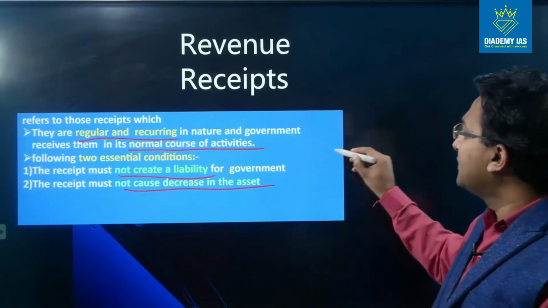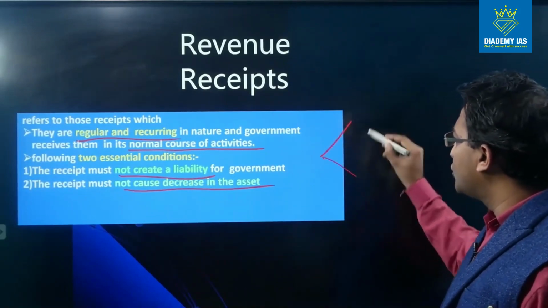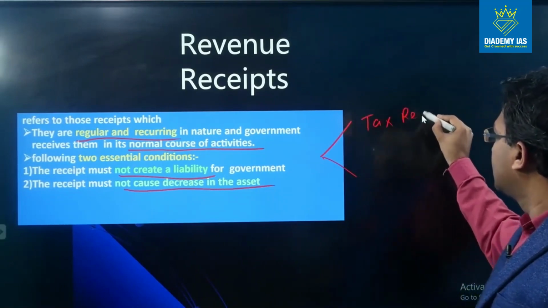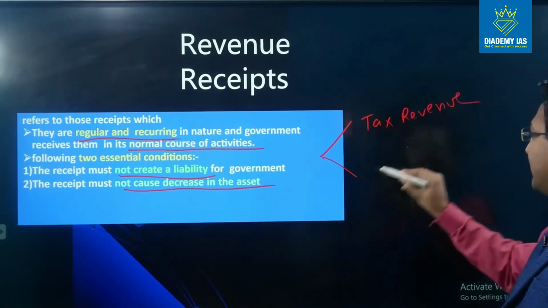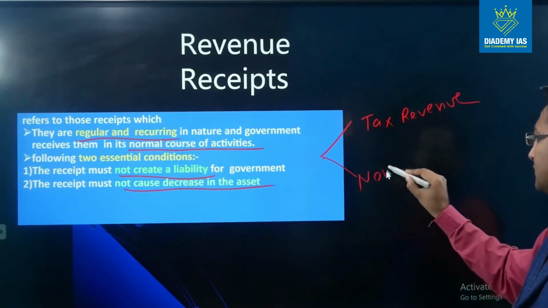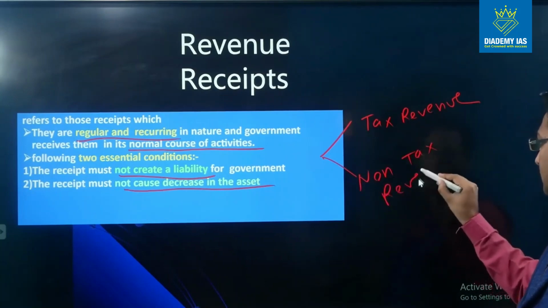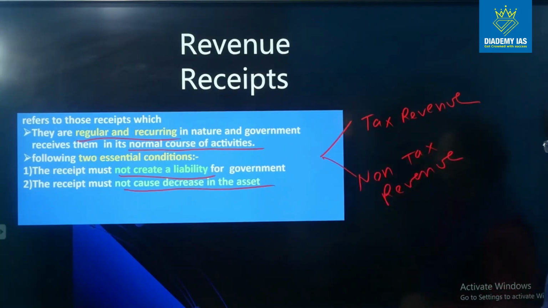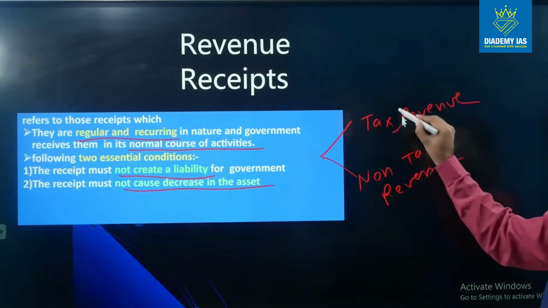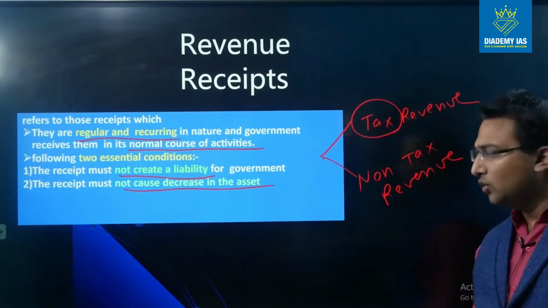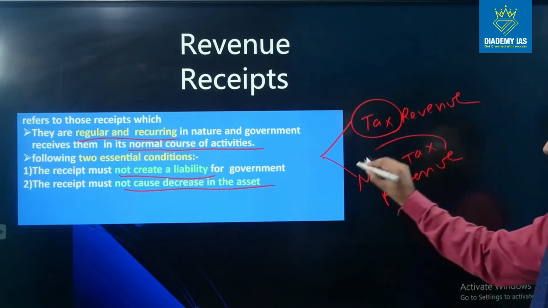This revenue receipt can further be classified into two categories: tax revenue and non-tax revenue.